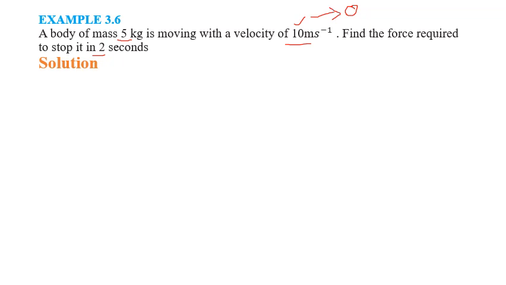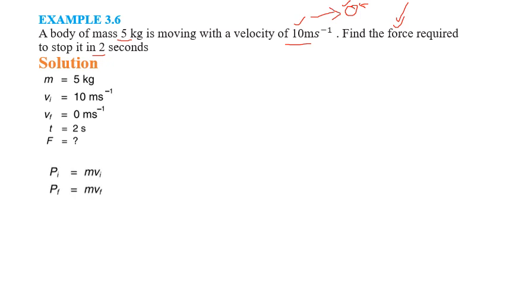So how does it come to 0? It will be because of force, and we need to find that force, because the body cannot automatically come to rest. You have to apply force on the moving body to stop it. The time is 2 seconds. So the given data: mass is 5 kg, initial velocity is 10 meter per second, final velocity is 0, time is 2 seconds, and we have to find the force.